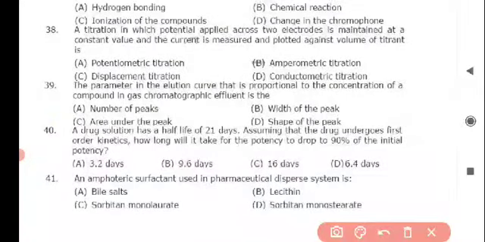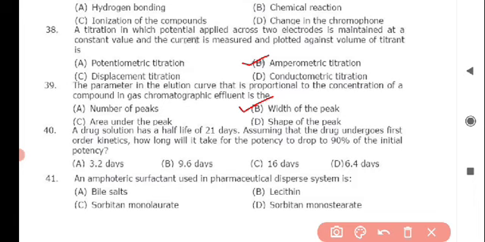Next question: a titration in which potential applied across two electrodes is maintained at a constant value and the current is measured and plotted against volume of titrant is, and the correct answer for this is option B, amperometric titration. Next question: the parameter in the elution curve that is proportional to the concentration of a compound in gas chromatographic effluent is the, and the correct answer is option B, width of the peak.